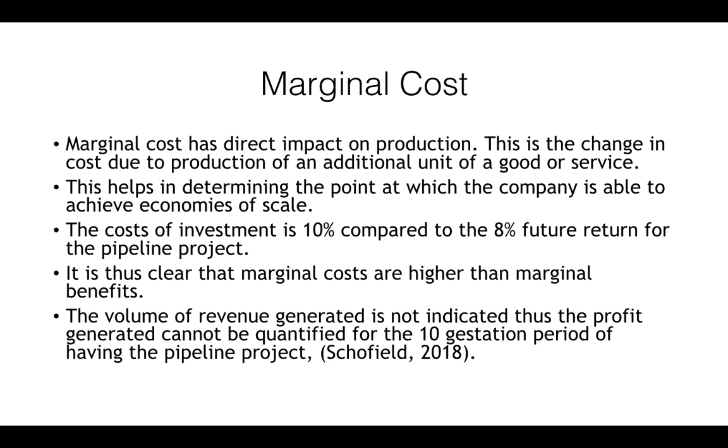The marginal cost has a direct impact on production. This is the change in cost due to production of additional units of a good or service. This helps in determining the point at which the company is able to achieve economies of scale. The cost of investment is 10% compared to the 8% future return for the pipeline project. It is thus clear that the marginal costs are higher than the marginal benefits. The volume of revenue generated is not indicated, thus the profit generated cannot be quantified for the 10-year gestation period of the pipeline project.